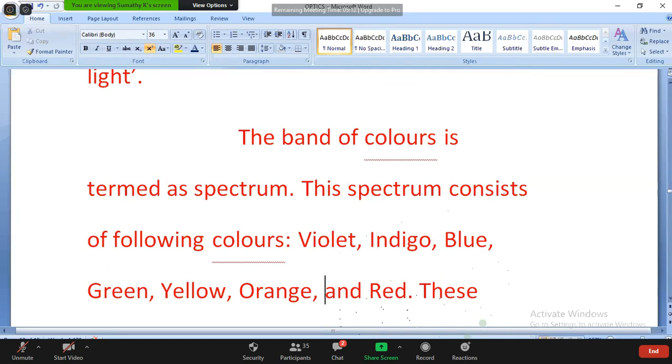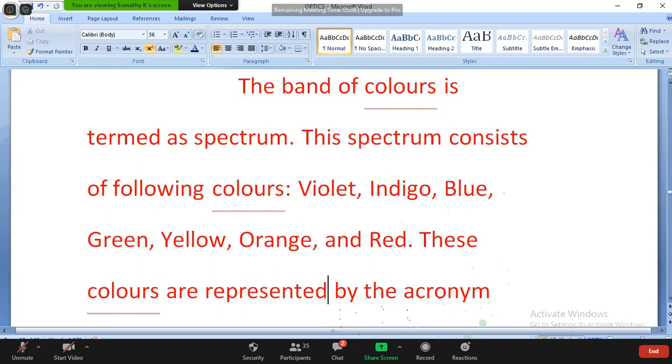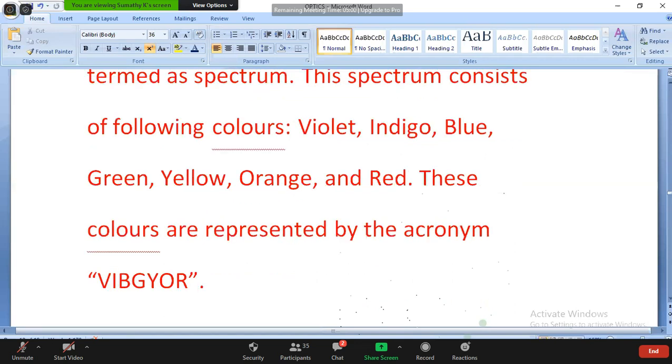This spectrum consists of the following colors: violet, indigo, blue, green, yellow, orange, and red. These colors are represented by the acronym VIBGYOR.